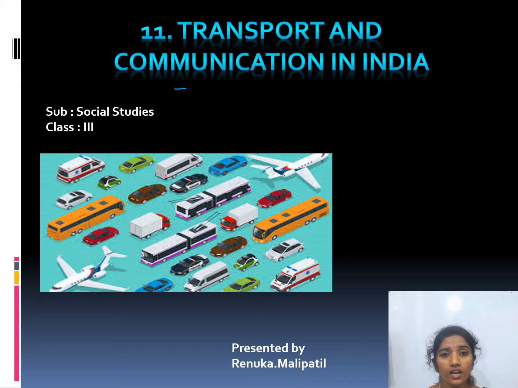The big cities are governed by the municipal corporation, the small cities are governed by the municipalities, and the villages are governed by the Gram Panchayat. These are all the things we have studied in the previous lesson, India Political.